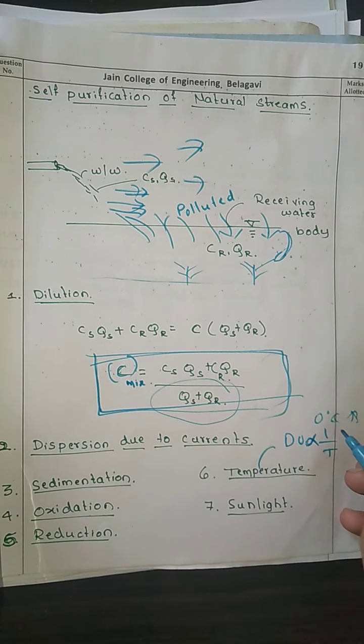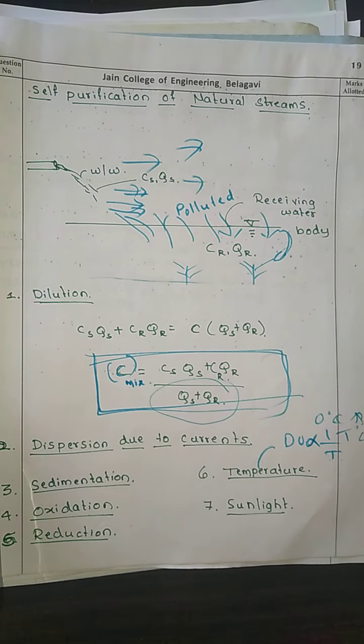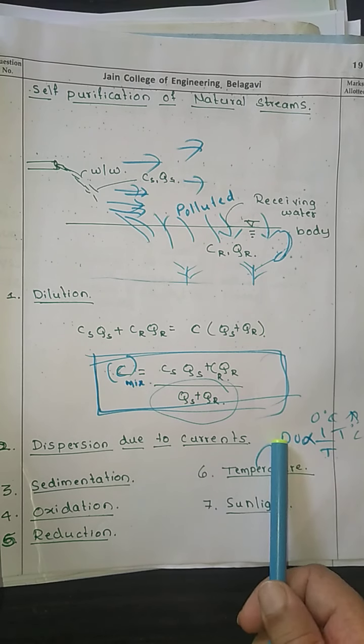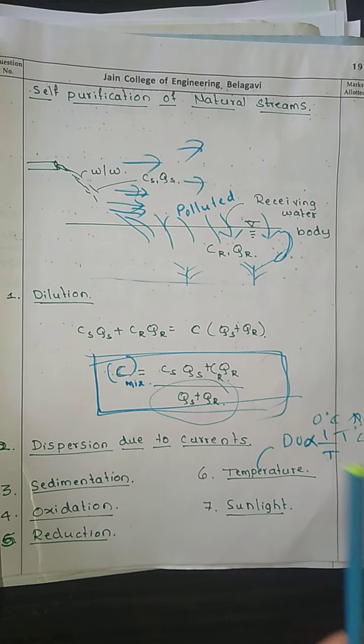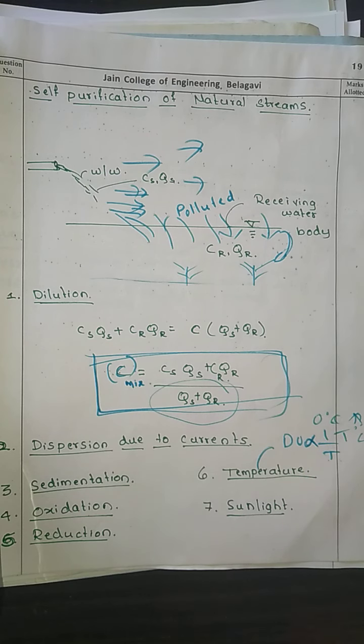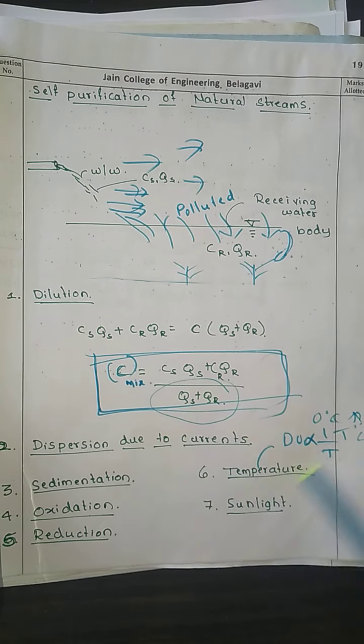Now when the temperature increases, more microbial activity will be there and the DO is going to decrease, because the higher the temperature, the more the microbial activity and the lesser the DO. So temperature also plays a very important role in the self-purification process. If the temperature is low, self-purification occurs more easily. If the temperature is high, due to the microbial activity, the self-purification process may be slowed down. So temperature is also one of the factors.